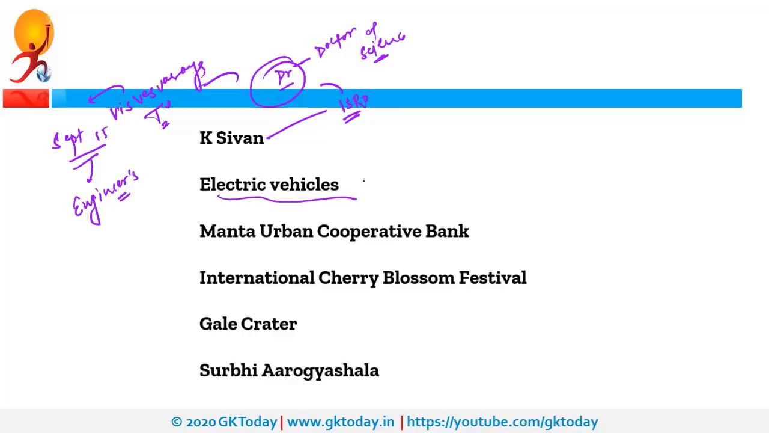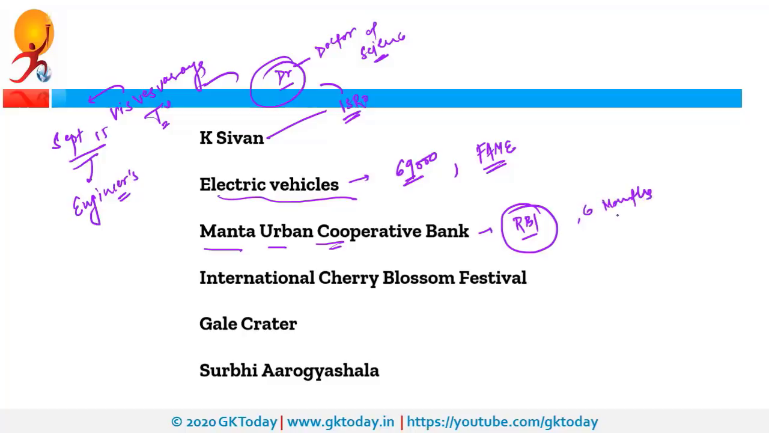Next is electric vehicles. To promote electric vehicles in our country, the government is planning to set up electric vehicle charging systems at around 69,000 petrol pumps across the country. For the promotion of electric vehicles, we have the FAME scheme. Next is Manta Urban Cooperative Bank. Recently RBI imposed limitations on this bank, and RBI imposed a 6 months ban on this bank. Now this bank will not be able to provide new loans without the permission of RBI, and it will not be able to renew the existing loans, plus it will not be able to make any investment. Recently RBI also put limitations on Lakshmi Vilas Bank.